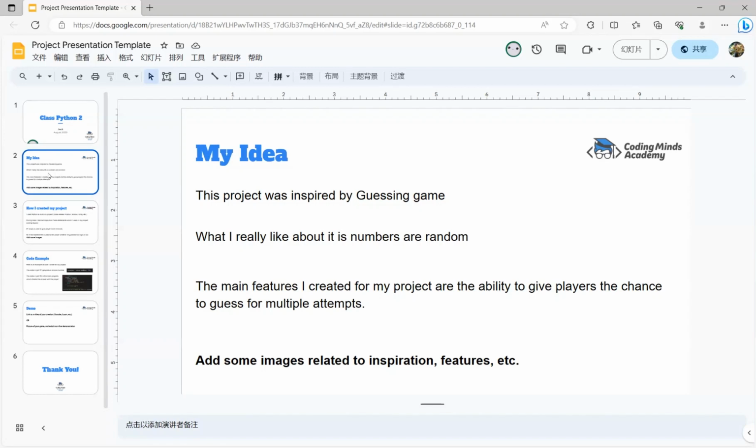This project was inspired by a guessing game. What I really like about it is that the numbers are random. The main features I created for my project are the ability to give players a chance to guess for multiple attempts.